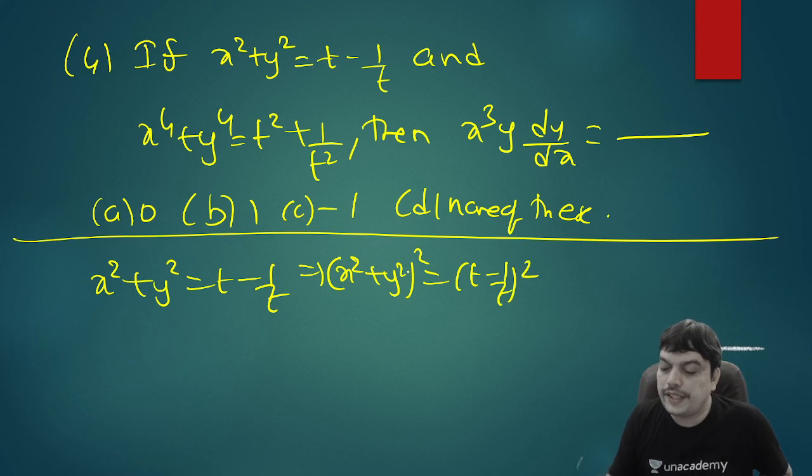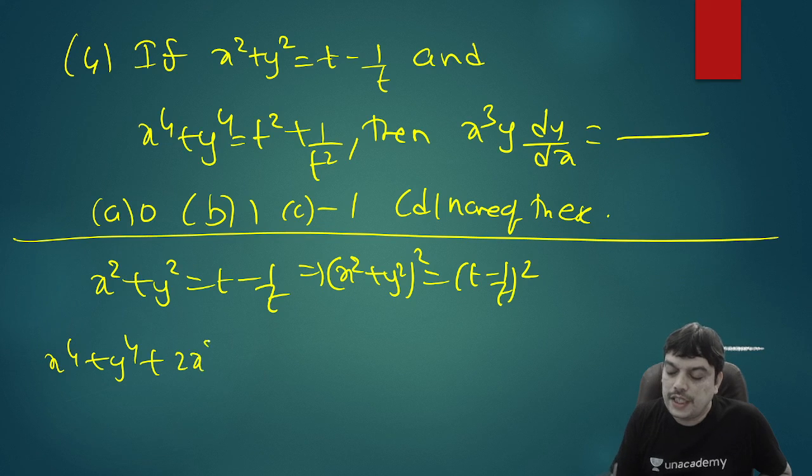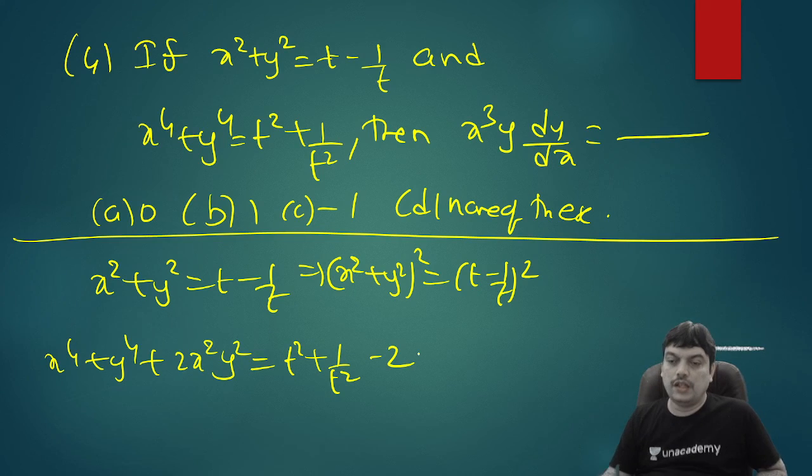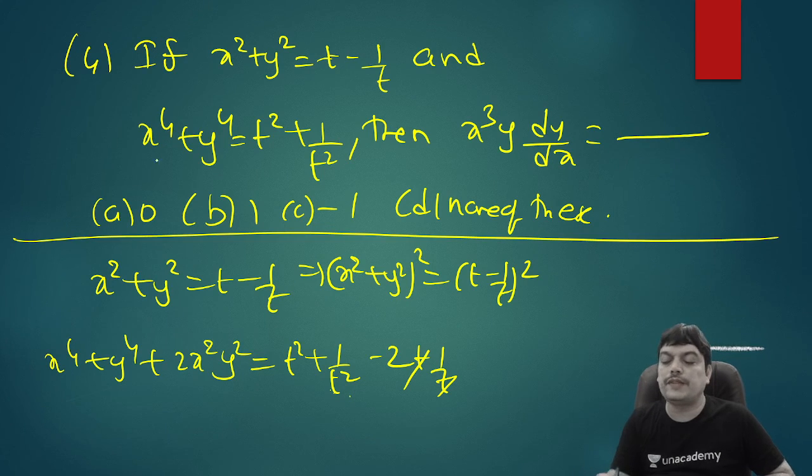So upon squaring, LHS will become x power 4 plus y power 4 plus 2x square y square. And RHS becomes like a minus b whole square formula. If you apply, it is t square plus 1 by t square minus 2, because t into 1 by t will anyway cancel. So after this, you can see the t square plus 1 by t square and RHS can be replaced with x power 4 plus y power 4 using the second result given.